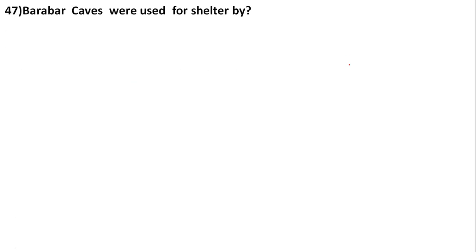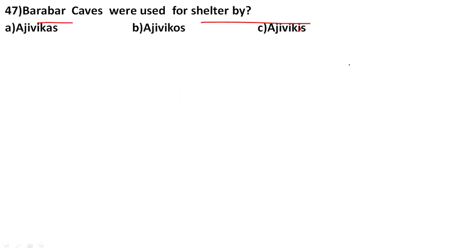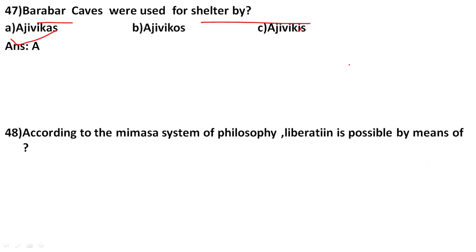Barabar caves. These caves were found in Bihar, and were used for shelter by, so who used them for shelter? And the answer is number A, Ajivikas. Ajivikas were also a group of Indian philosophers. So they used these caves to live, and they were found in Bihar.